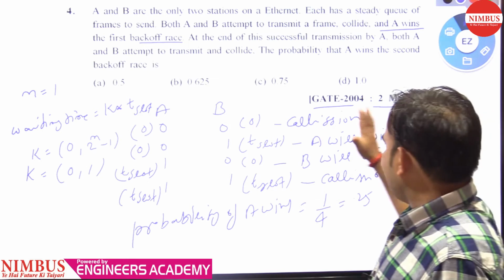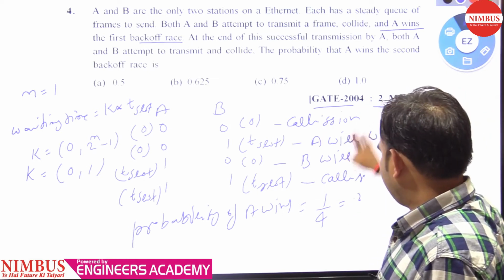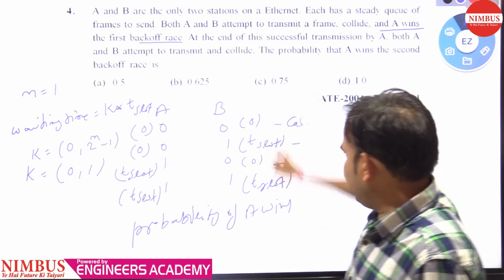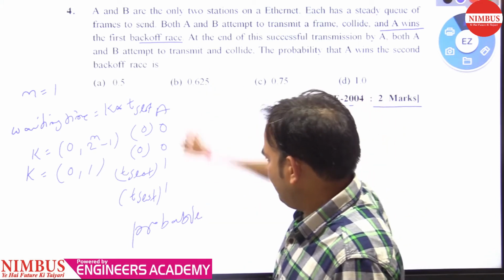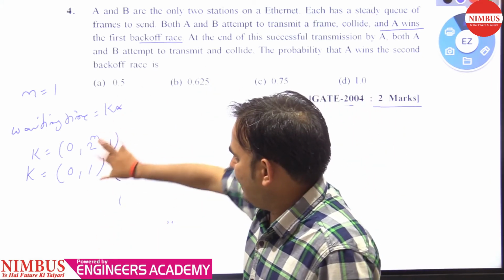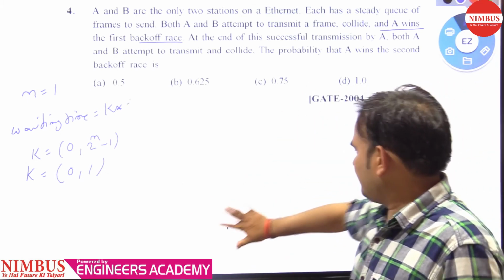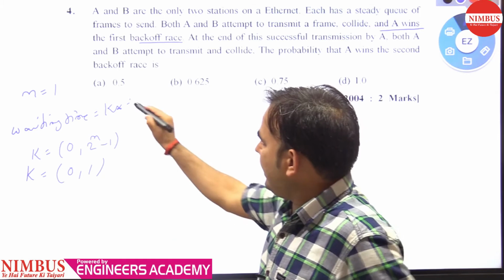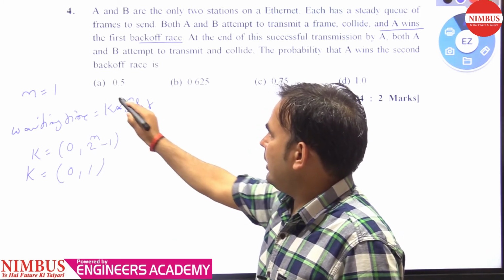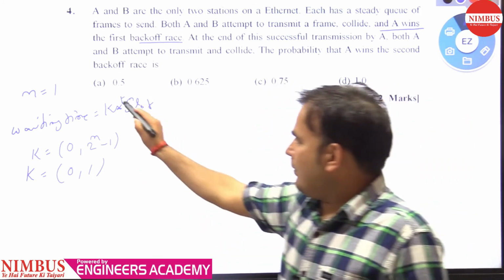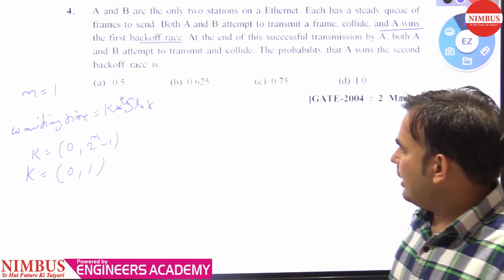So let's see the second case. From this formula we can calculate the waiting time.